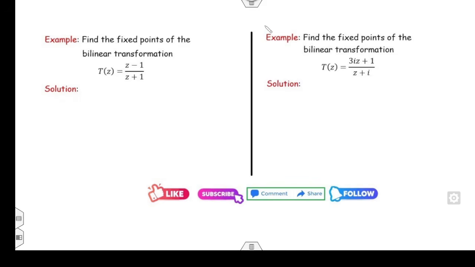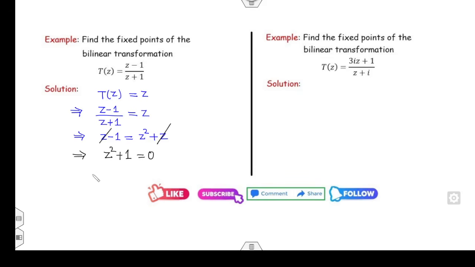Look at the next example. Find the fixed point of the bilinear transformation. So again, I can start with T(z) is equal to z. That implies (z minus 1) over (z plus 1) is equal to z. Now you can simplify it. Z minus 1 is equal to z square plus z. Clearly, z and z will be cancelled, which implies z square plus 1 is equal to 0.